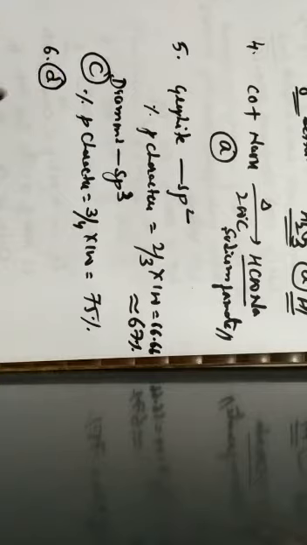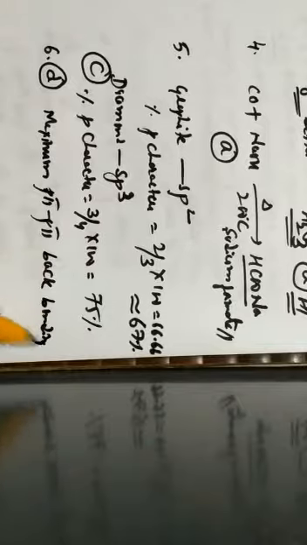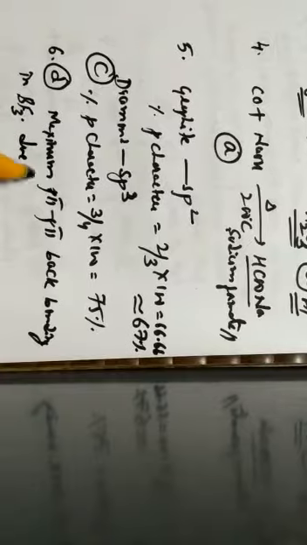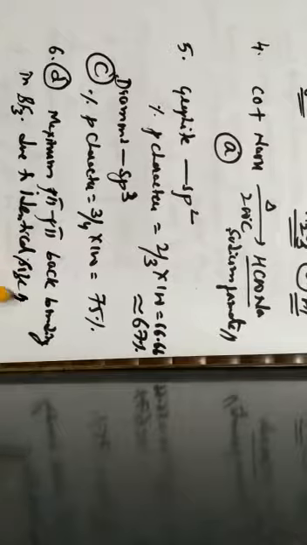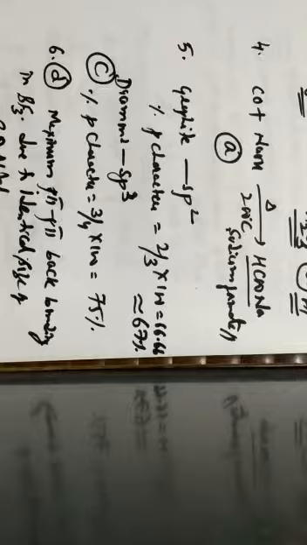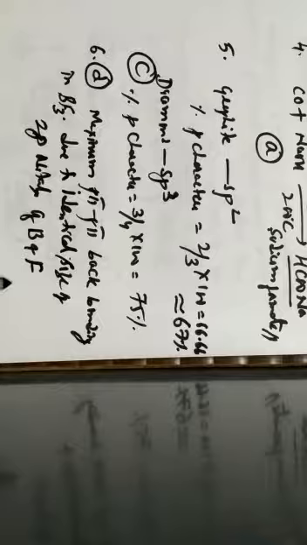The correct statement is true with reference to option D, because in this case there is a maximum p-pi, meaning p orbital with pi bonding, maximum p-pi back bonding in BF3 will take place. This is due to identical size of 2p orbitals of boron as well as fluorine, which is given by the correct option D.